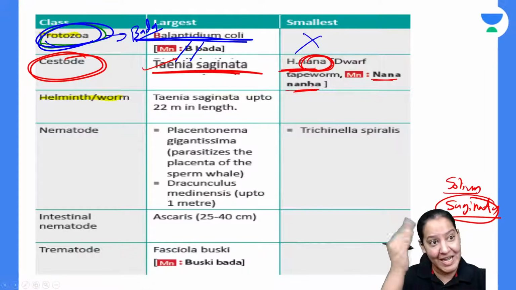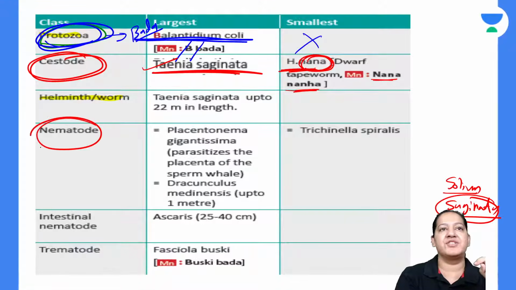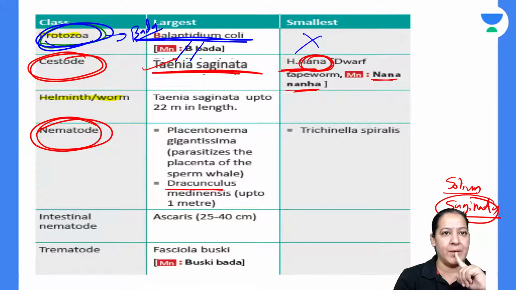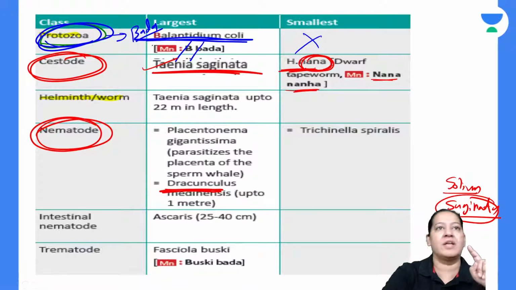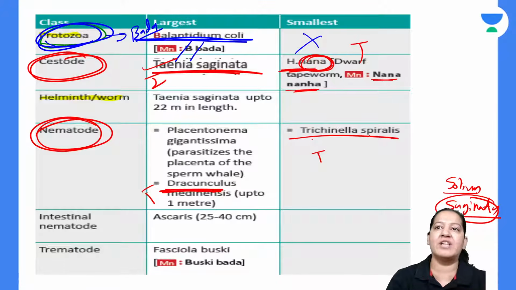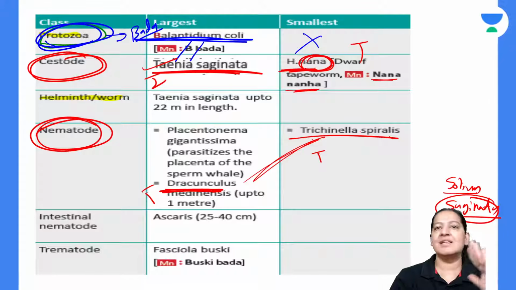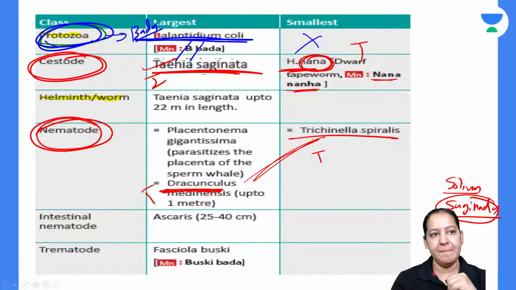Let me come to nematodes now. Tell me the largest and smallest in nematodes. The largest you can learn is Dracunculus medinensis, which is a tissue one. The smallest one is Trichinella spiralis. Both of them are tissue nematodes, I told you only two. This is the largest and smallest in the nematodes.